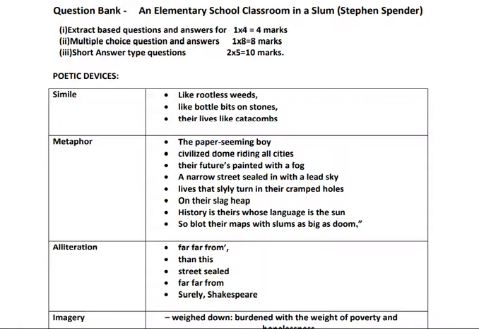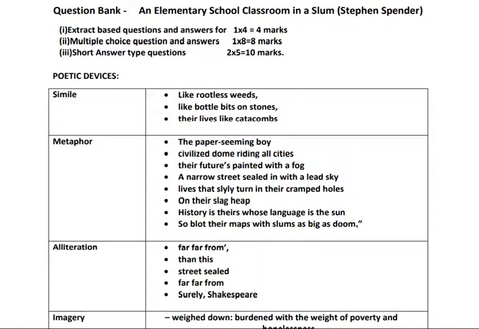Now their future is painted with a fog. Their future is foggy. Now here, the future is dark, unclear. Here fog, it refers to what? Not clear. Their future, they have a bleak future. They have a dark future. They don't have a bright future. So the poet has used it metaphorically when he says the future is painted with fog.